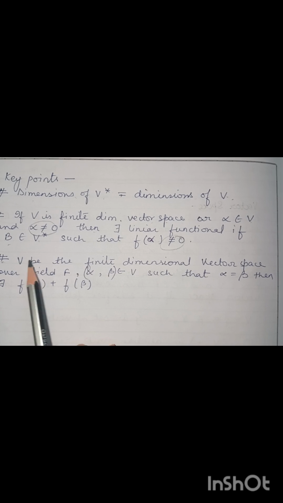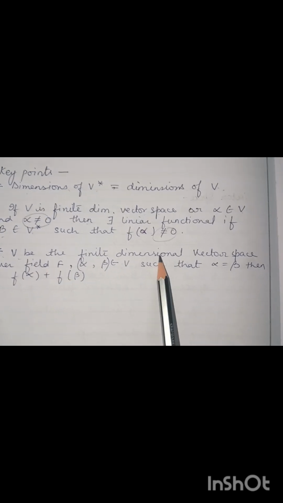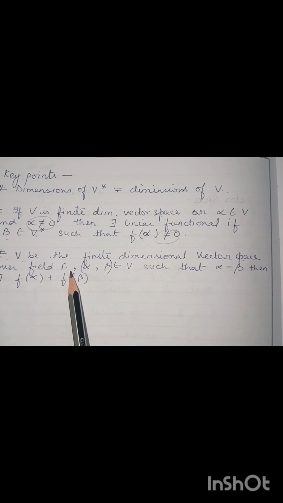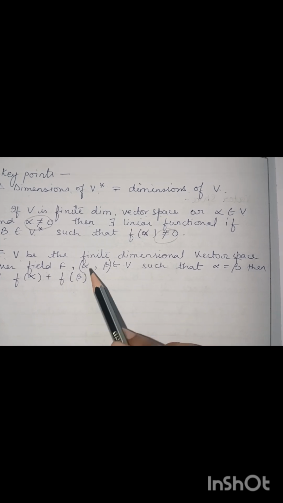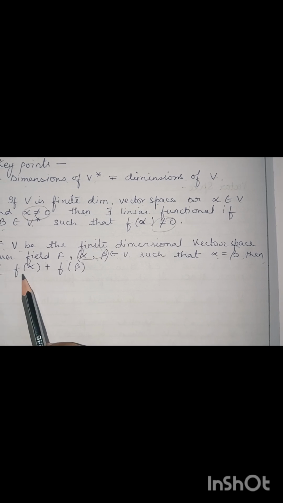Then the third key point is that V is a finite dimensional vector space over field F, alpha, beta belong to V, such that alpha is equal to beta. When these two values are equal, then for every f, f of alpha equals f of beta.